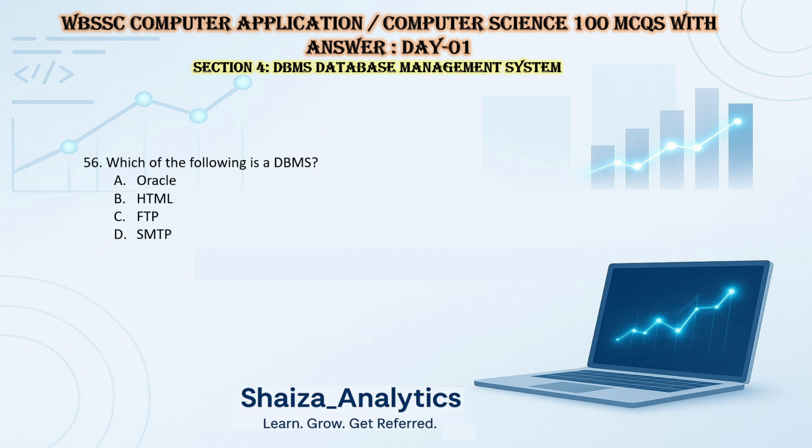FTP and SMTP are both used for email purposes. HTML is for web pages, like when you search anything in Google, it will use HTML. HTML is one type of language. It's a markup language, and here the answer is Oracle.